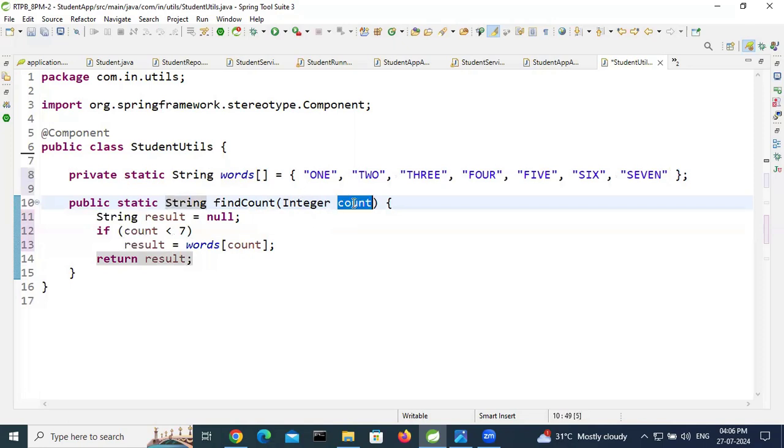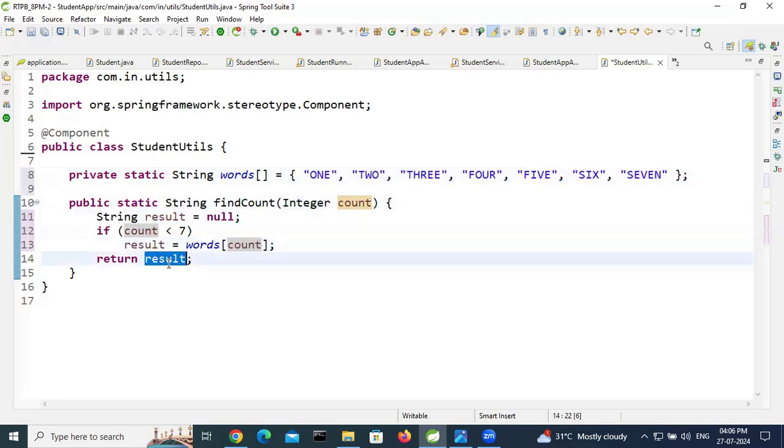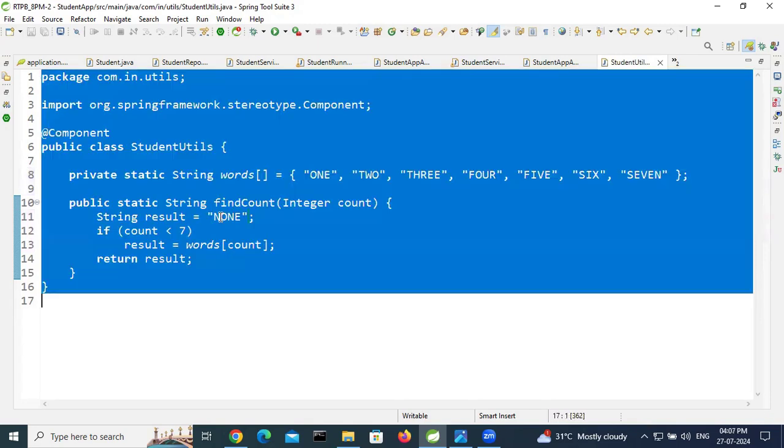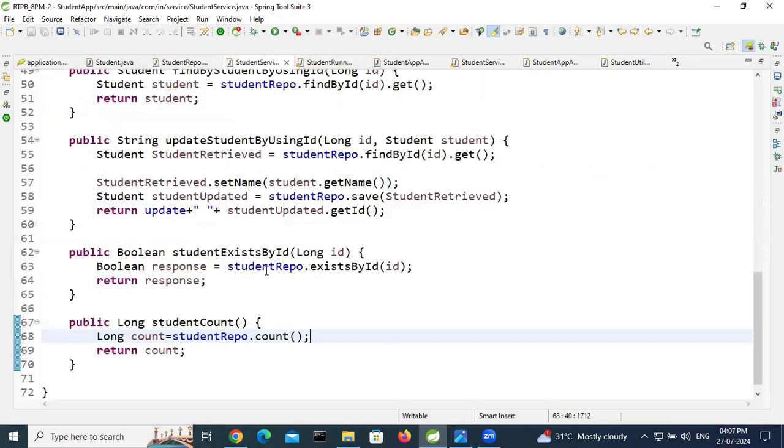Based on the count, suppose the count is 5, then it will print 5 because of the index. Based on the index, it will print this. If the count is 6, it will print. If 7, it will print. If more than 7, this condition will not be executed and the result will be null. If you want a default result, you can mention none, then it will print none. Select all, Control Shift F. So this is ready. Now we need to change the student service.